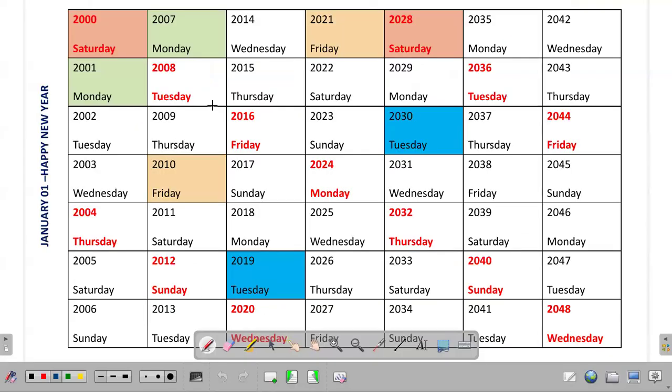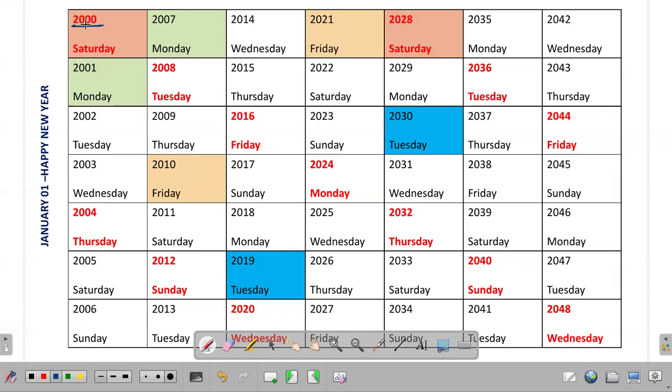Now, let us consider January 1st, that is New Year's Day, associated with several years starting from 2000. You can take the calendar and verify all these details. 2000 January 1 happened on a Saturday. Okay.